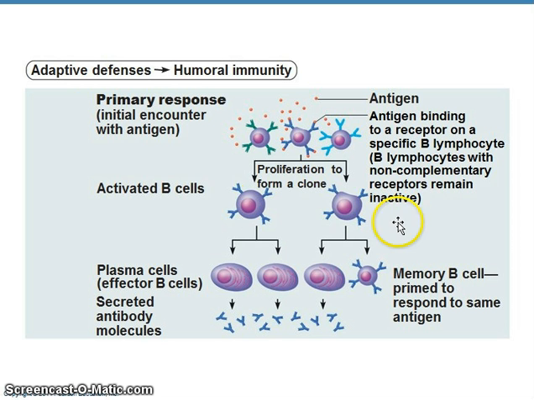It proliferates, undergoes mitosis many times to produce a small army of cells that all produce the same antibody. Most members of that army will become plasma cells. Those plasma cells will secrete the antibody, and that antibody will go and inactivate or mark the pathogen for destruction.